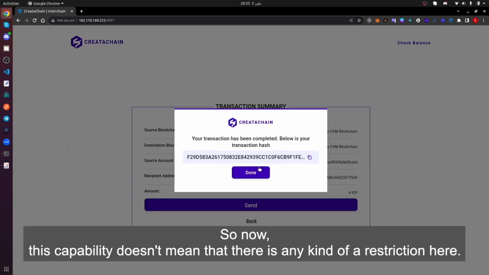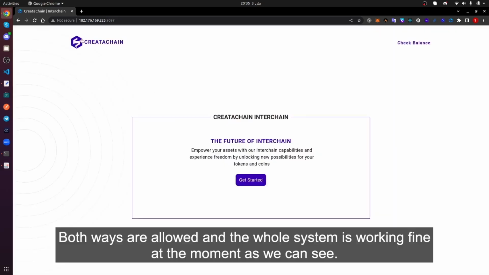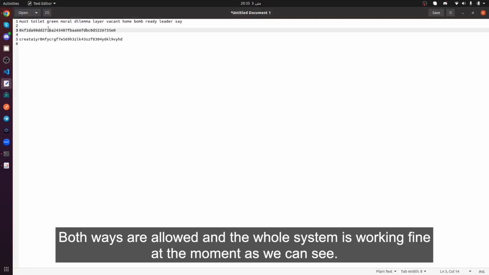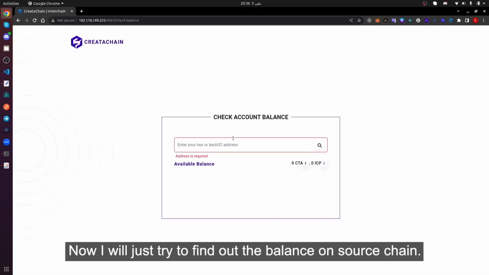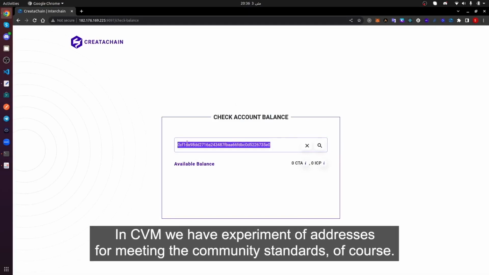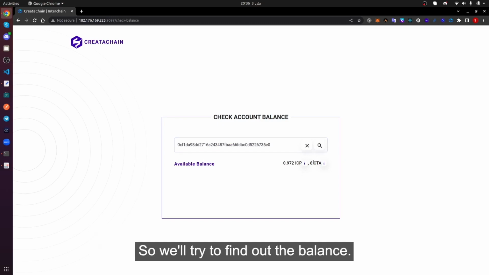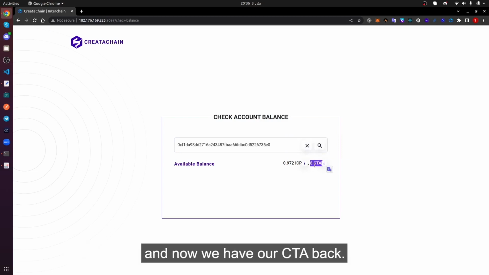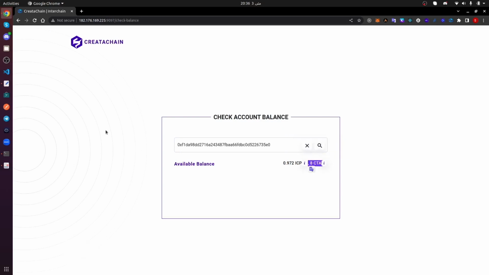Now this capability doesn't mean that there is any kind of restriction here. Both ways are allowed and the whole system is working fine at the moment, as we can see. Now I'll try to find out the balance on the source machine. The source chain, as we explained, is a CVM. In CVM, we have a different format of addresses for meeting the community standards, of course. So we'll try to find out the balance. And here we saw that we sent out the 4 ICP and now we have our CTA back.